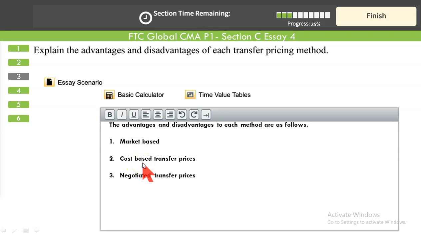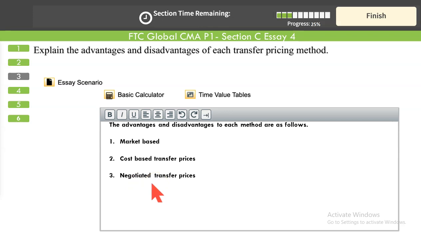Cost-based transfer pricing, the advantage is it is easiest. At least the price that is set covers the cost. Cost plus some certain margin is added to the price. Most of the time it achieves goal congruence. But the drawback is that there is no incentive to control costs. Cost-based pricing might push the managers to transfer their inefficiency, overcosting to the next department. That's the drawback.